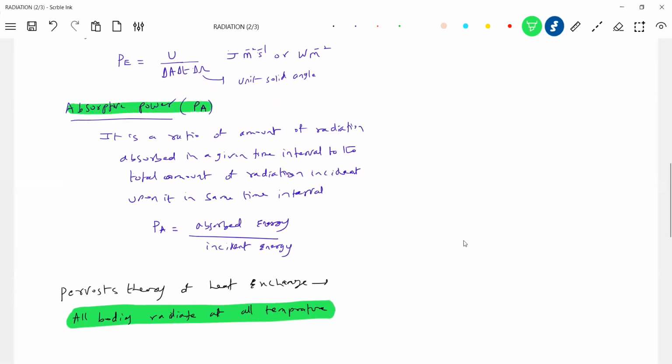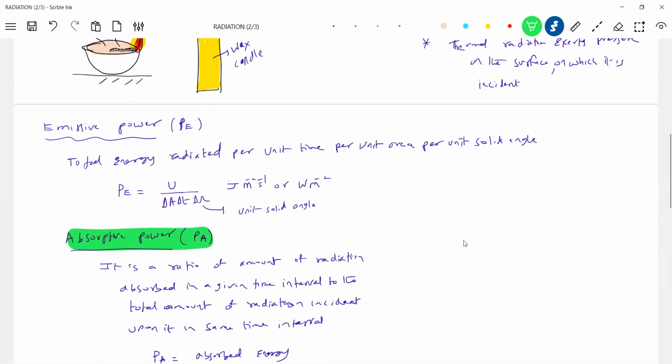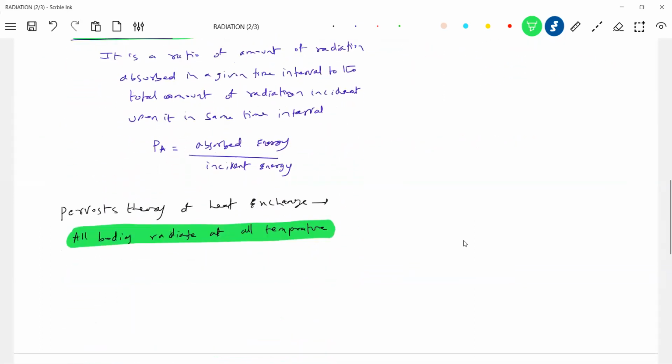Okay, these are some basic things I brought in. To express that radiation phenomenon, I just introduced these quantities. Now I'm more interested in learning this radiation phenomenon, especially